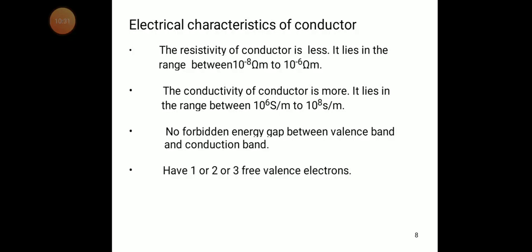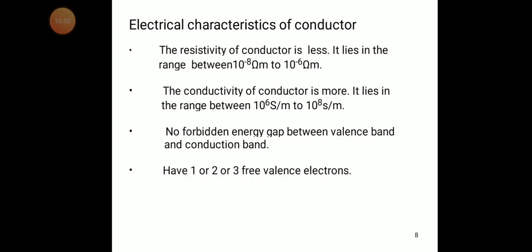The resistivity of the conductor is very, very less. It lies in the range between 10 power minus 8 ohm-meters and 10 power minus 6 ohm-meters. The next one is that the conductivity of the conductor is more.